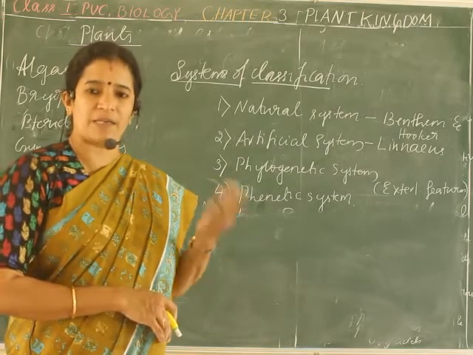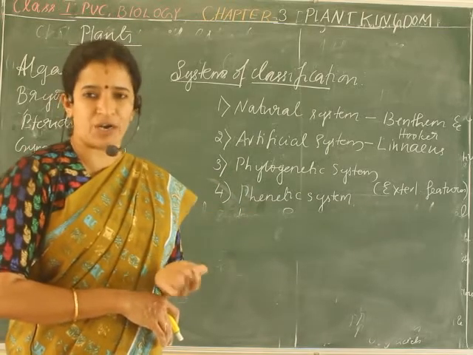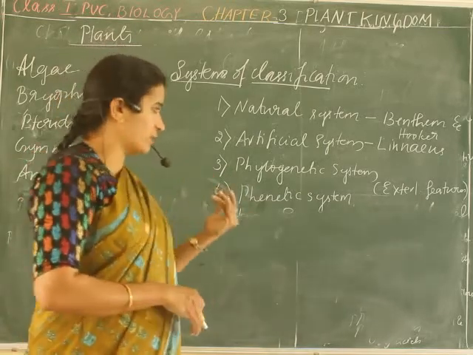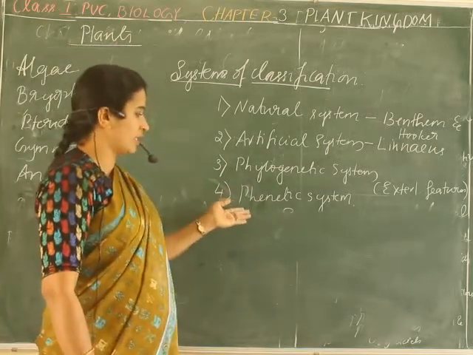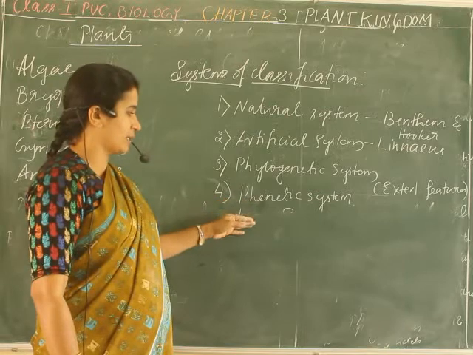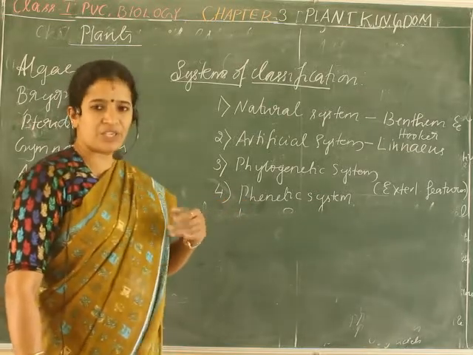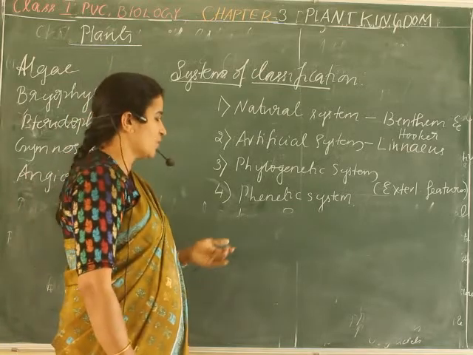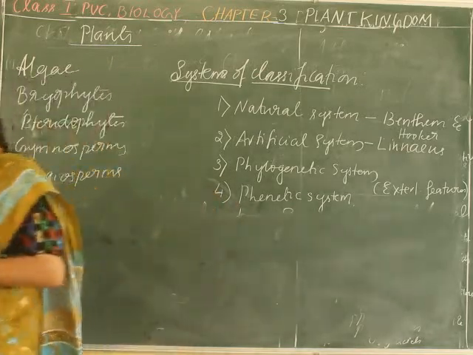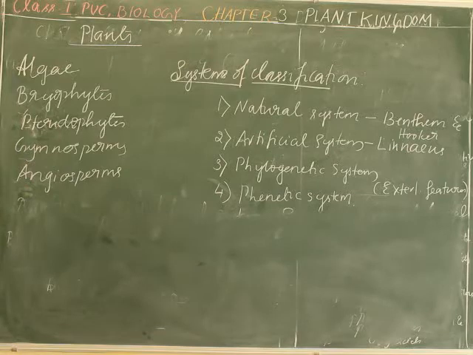If the fossil records are not sufficient, then we have to go with additional characters. The system which uses additional characters is the phonetic system, which includes numerical taxonomy, cytotaxonomy, like that. The phylogenetic system attempts to classify from simple to complex based on their genetic and ancestral relationship.